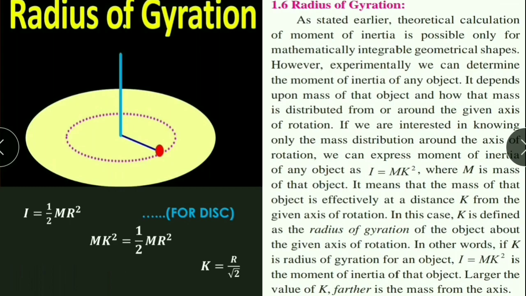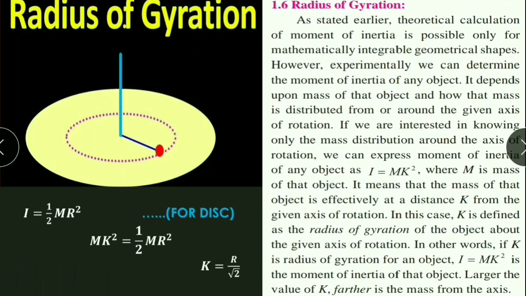It depends upon the mass of that object and how the mass is distributed around the given axis of rotation.